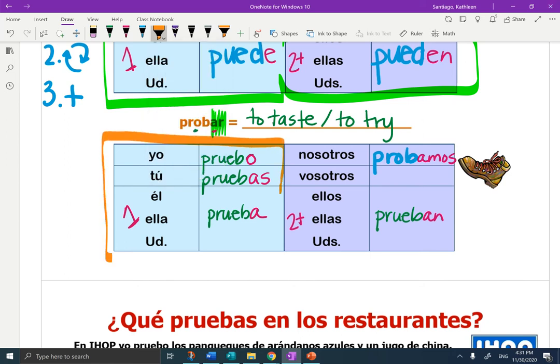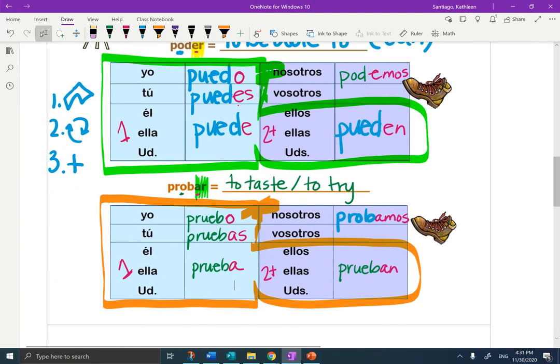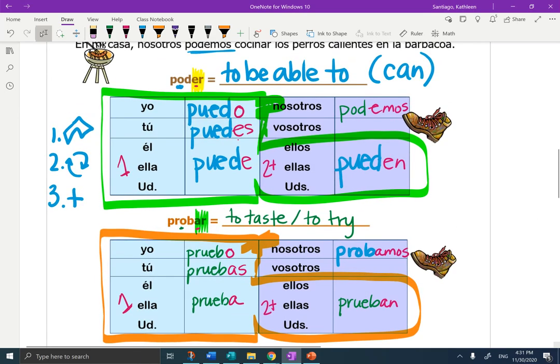So now I'm going to draw in my boot. Because as we said, 3-step process. That means that there's somebody being kicked out. Okay, so pruebo, pruebas, prueba, probamos, prueban. So here they're grouped together because we have 2 O to UE stem changing verbs.